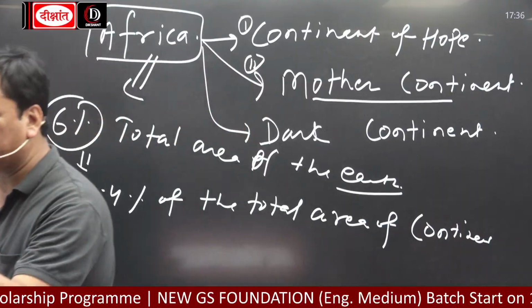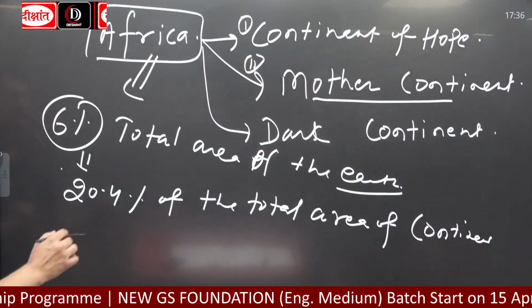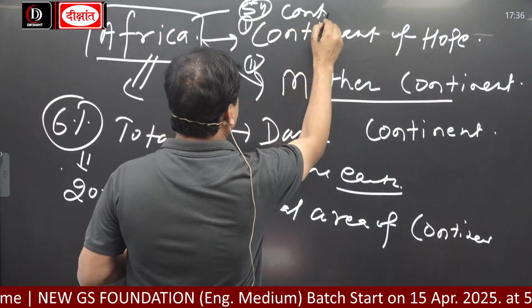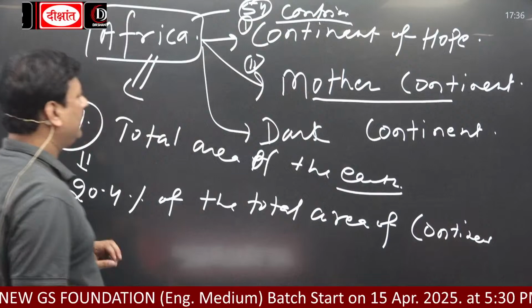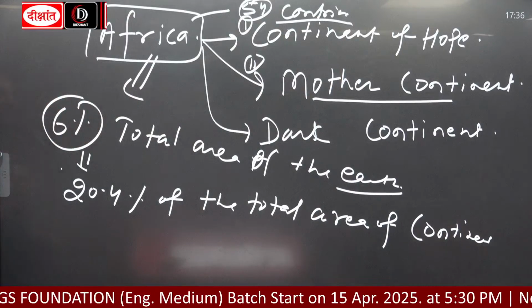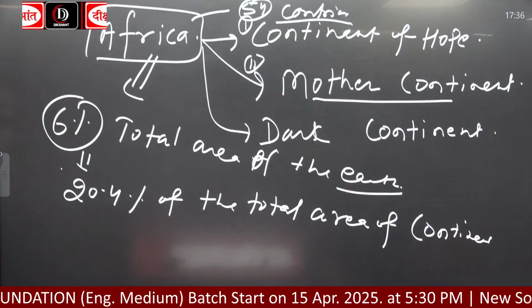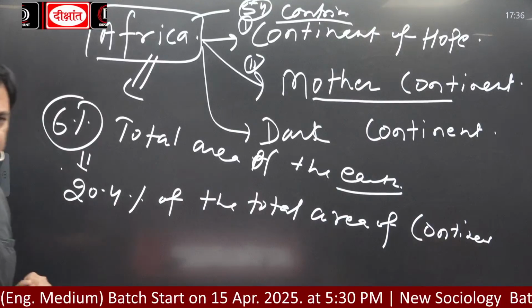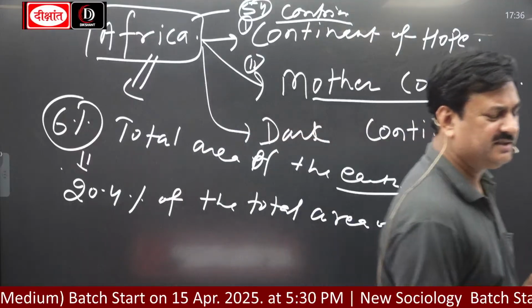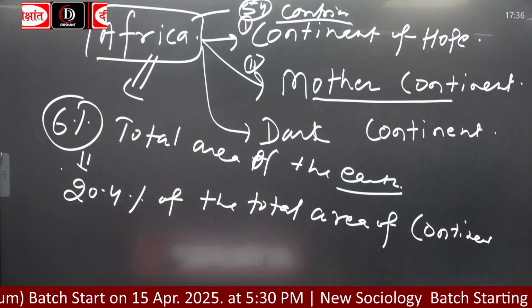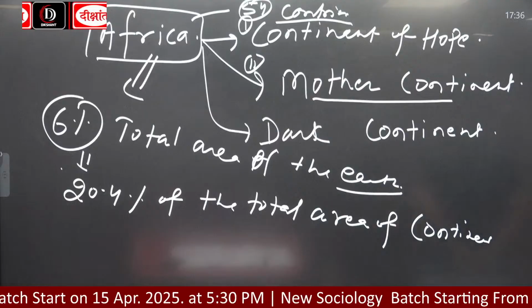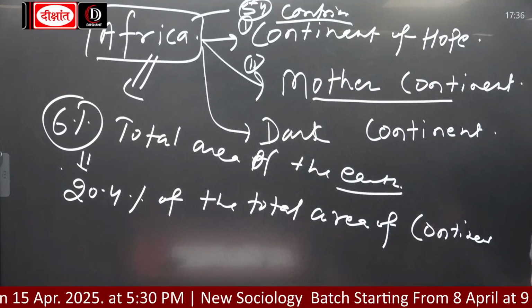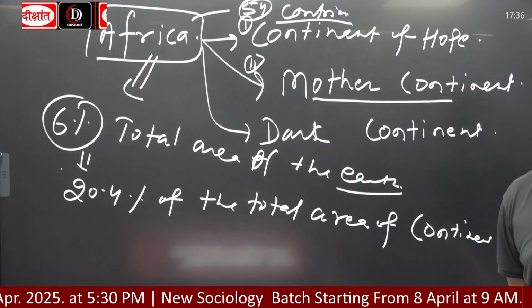It has 54 countries, located in this giant continent. It is the second biggest continent, after the Asian continent.